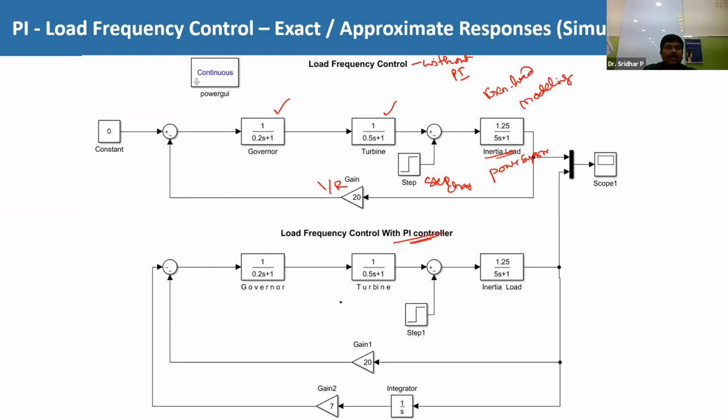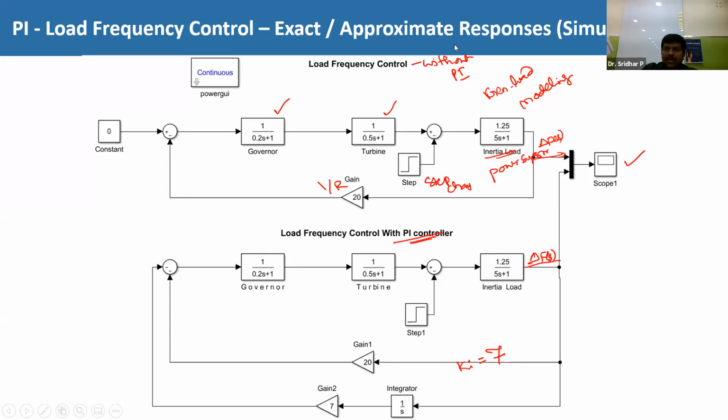With the PI controller, it is the same thing, but another one is whatever the K I value I have kept here, 7. So 7 is this, and 1 by S is the integrator. So take the connection again from this signal, which is the delta F of S, and here also this is the delta F of S. So the response of this delta F of S, without controller and with controller, I am examining by connecting a scope here.